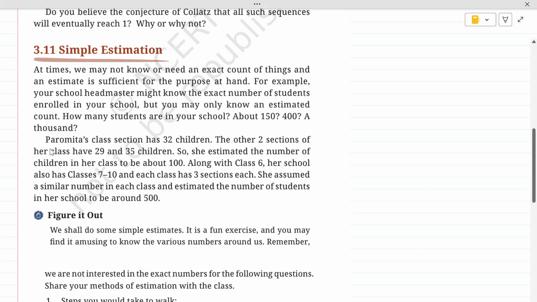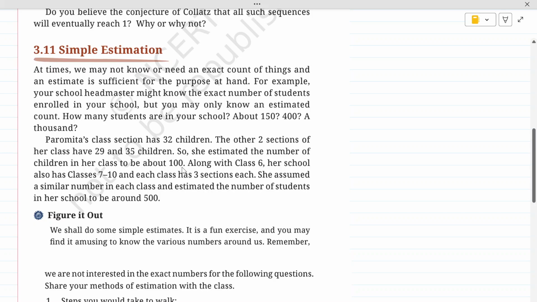Okay, now the example is Paromita's class section has 32 children. There is a girl named Paromita, and in her class section there are 32 children, and in her grade there are 2 more sections which have 29 and 35 children. So she estimated the number of children in her grade to be about 100.